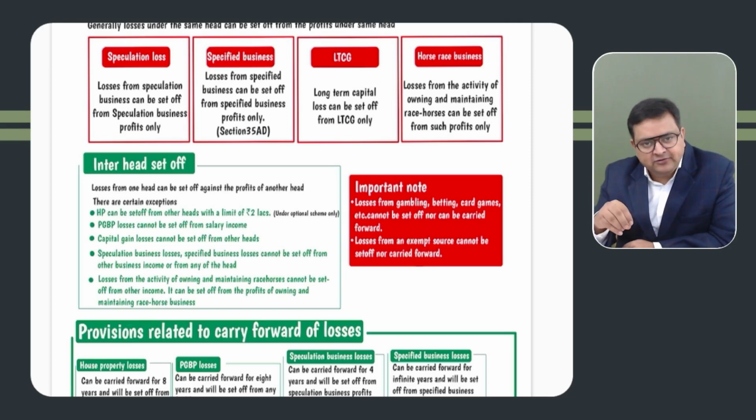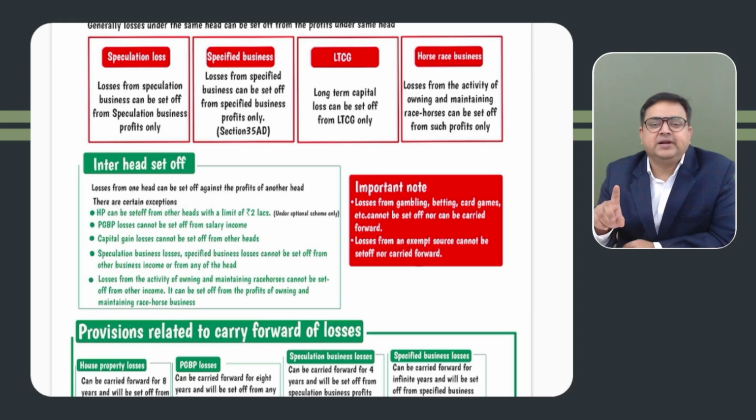Other than that, PGBP losses can be set off from house property, from capital gain, and from IFOS also. No issues. But if it is speculative or specified, they have restrictions within the same head. So speculative business losses cannot be set off from any other head. Specified business losses cannot be set off from any other head. Speculative from speculative only. Got it?